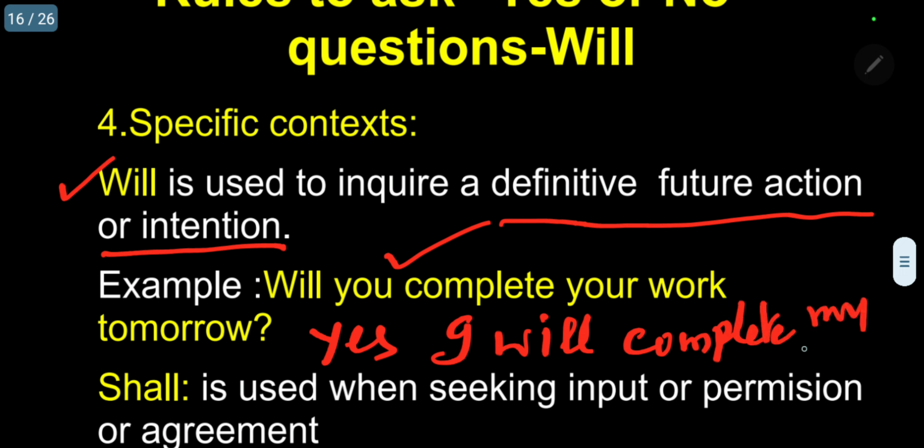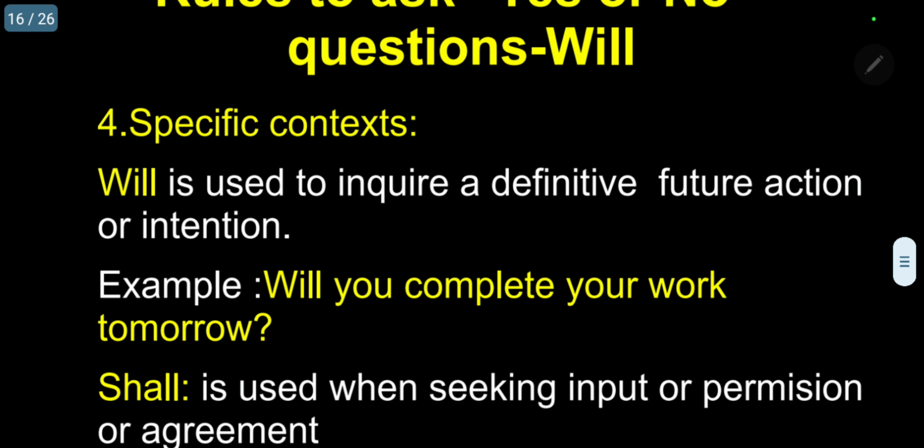Yes, I will complete my work tomorrow. Please follow. It is as coming in the yes or no questions.